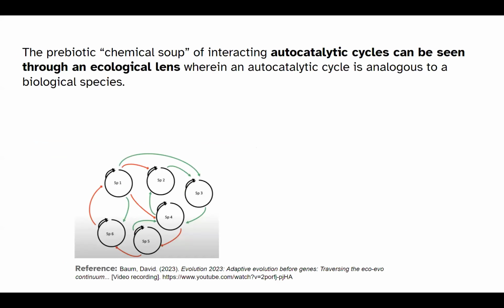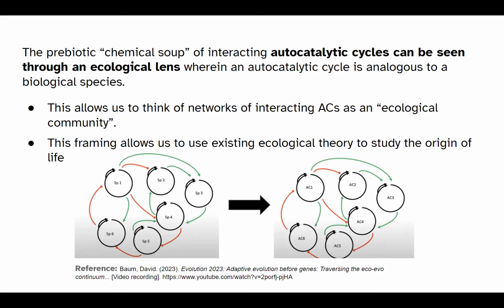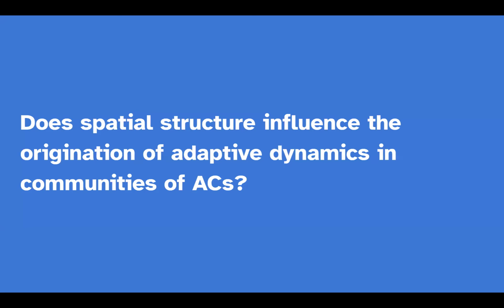Now we can think about the prebiotic chemical soup and these autocatalytic cycles through an ecological lens, where we see them as analogous to a biological species. We can then further think about these networks of interacting autocatalytic cycles as quite like an ecological community. This framing allows us to better study the origin of life and finally ask: does spatial structure influence the origination of adaptive dynamics in these communities of ACs? To do this, we use a computational model.